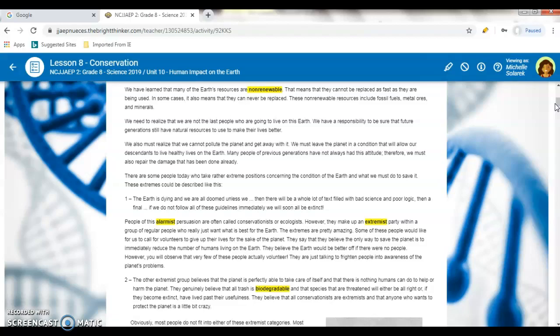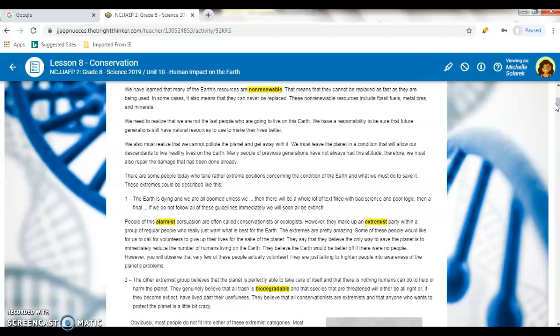We also must realize that we cannot pollute the planet and get away with it. We must leave the planet in a condition that will allow our descendants to live healthy lives on Earth. Many people of previous generations have not always had this attitude, therefore we should also repair the damage that has already been done.